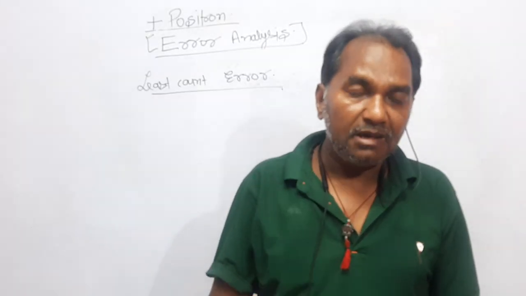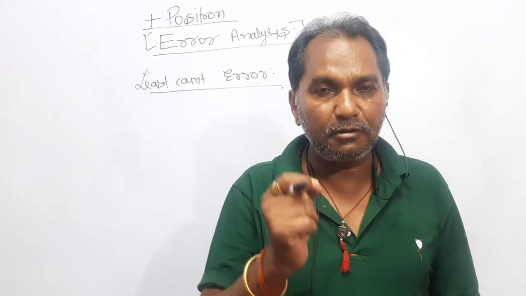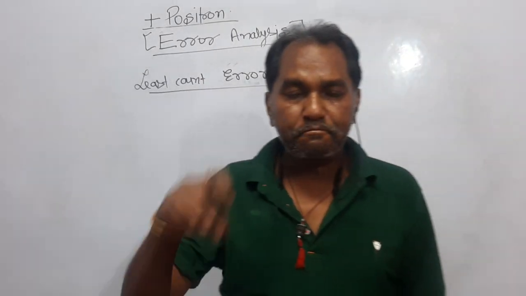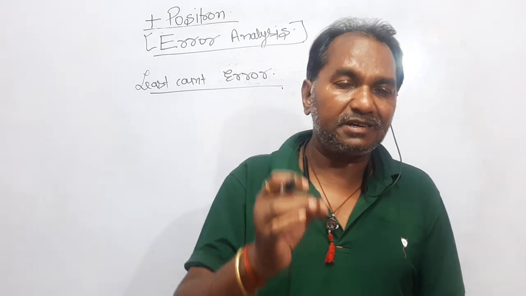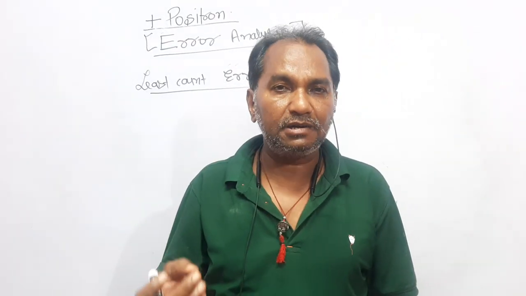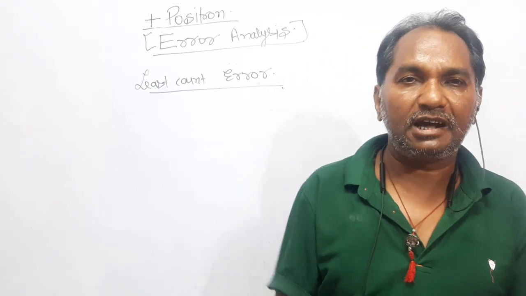The minimum exact measurable value from an instrument is said to be the least count of that instrument.